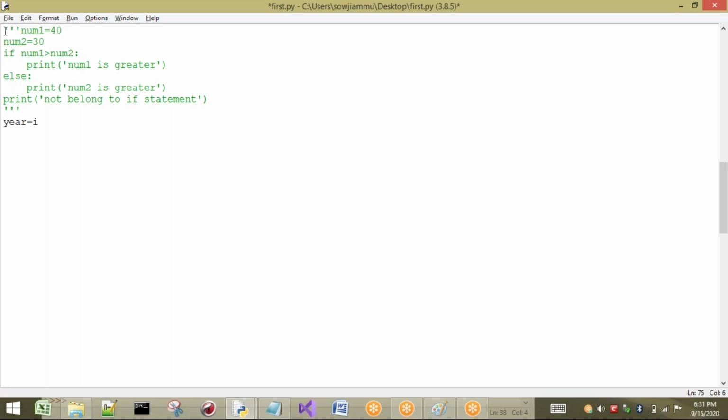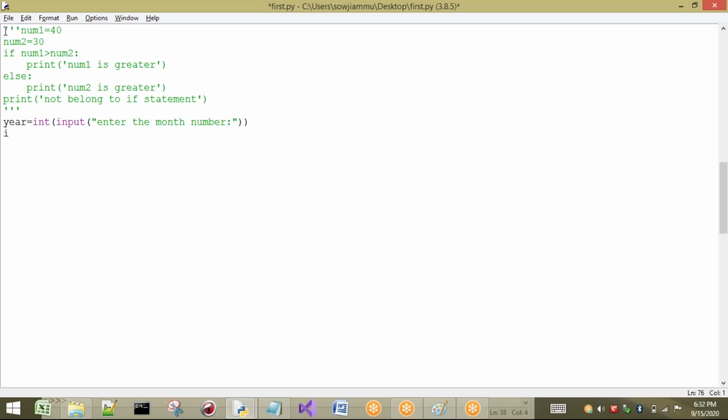So what I will ask: enter the month number. The number has to be converted into an integer, so I will write int. Now what happens? I will enter some 10 or 9. If I enter 10, what has to be printed as output? It has to print October, for example.